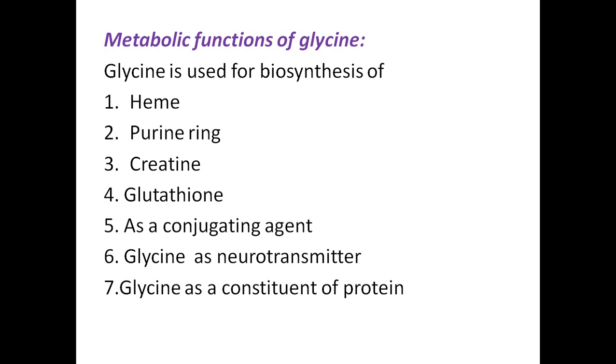Glutamate is there, cysteine is there, glycine is there. So glycine is an important component of glutathione, and it acts as a conjugating agent. Conjugating agent means that for the detoxification of many substances, or for the conjugation of substances in the body, binding of glycine with them is required. And glycine also acts as a neurotransmitter.